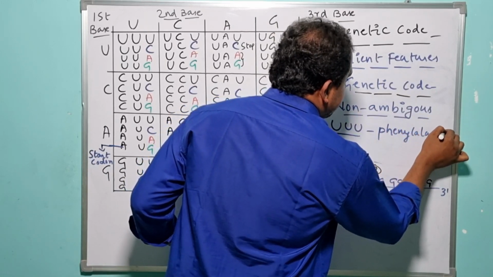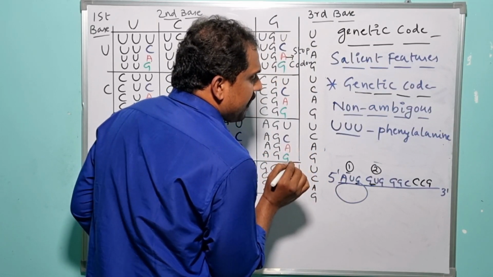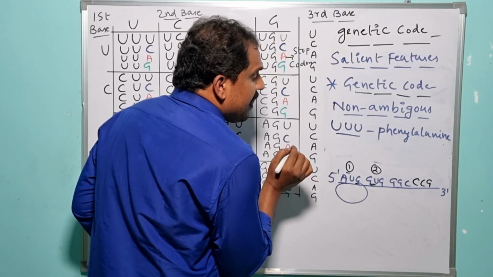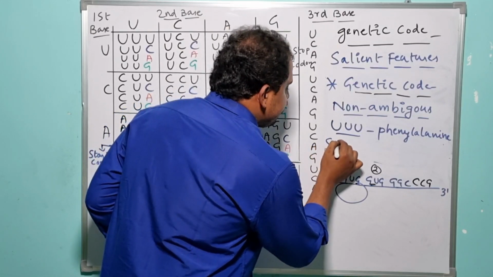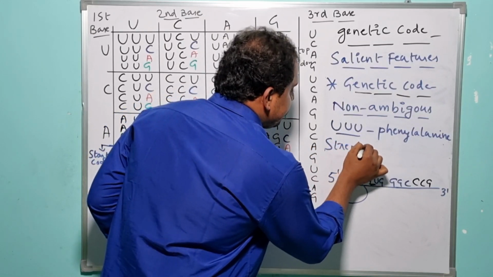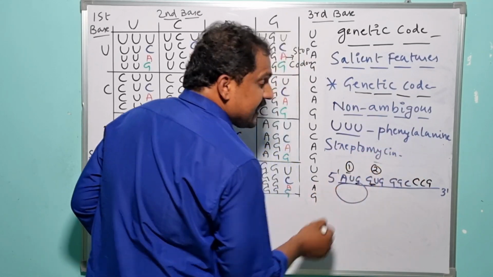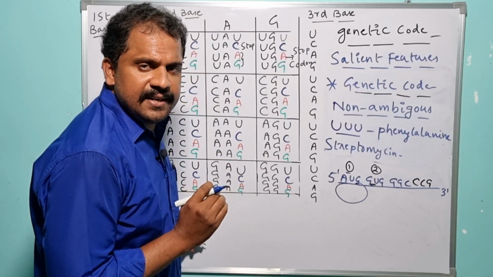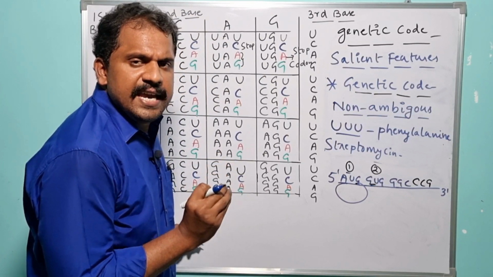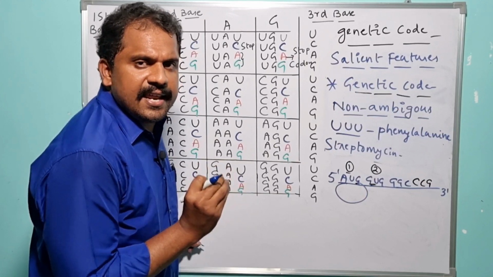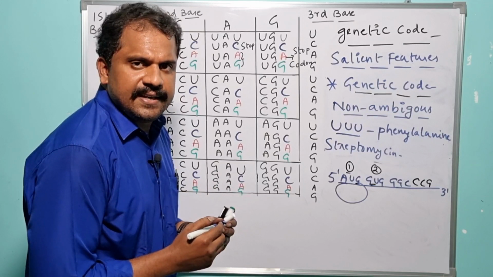But under in vitro conditions, that means when the translation process is affected by an antibiotic known as streptomycin, the specific UUU codon, instead of encoding phenylalanine, encodes isoleucine, leucine and serine.